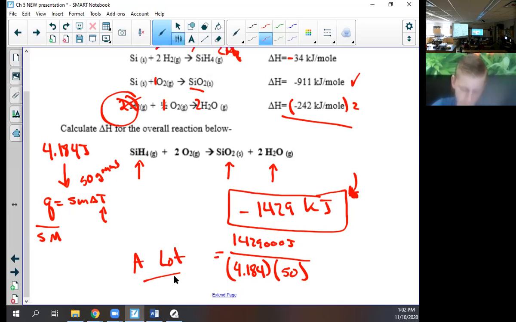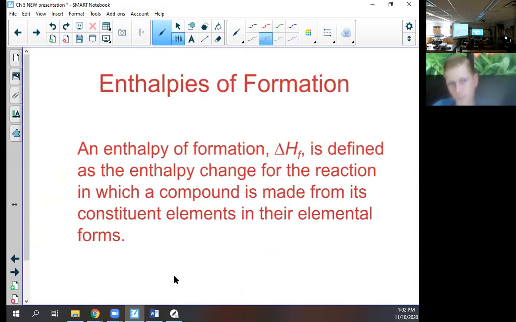Okay, that, my friends, is Hess's law. I hope that you're okay with Hess's law. Next, enthalpies of formation. More math. Yay. Everybody loves math. In this class, yes.